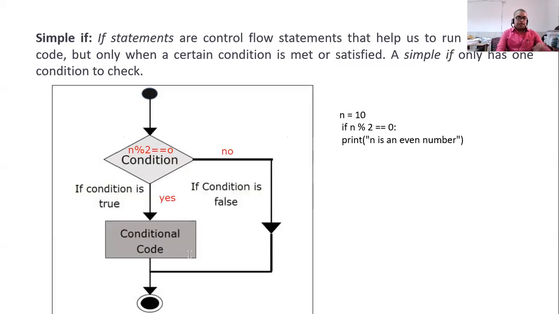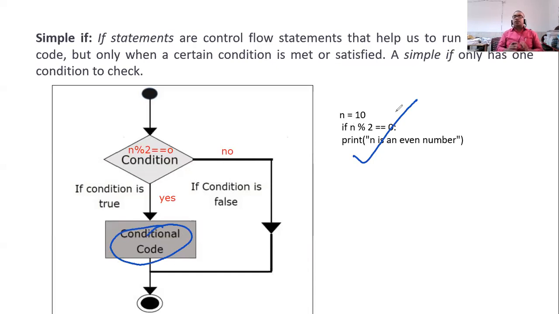Now what is the status of this code? This is a conditional code. The execution of this code is totally based upon the condition. Since this is a conditional statement, this is one of the examples of the simple if, that is to check whether a number is even.